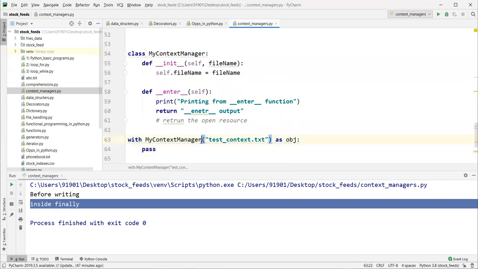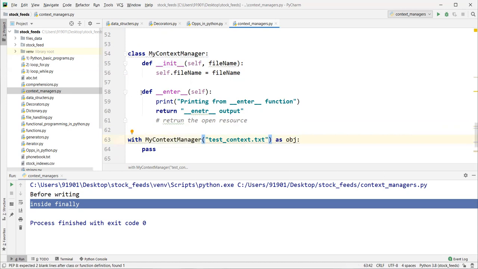Here, what is happening? When I use this context manager class with the with statement at runtime, we are basically creating the object. Because of the with statement, Python will know this particular class is a context manager.